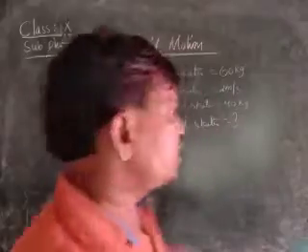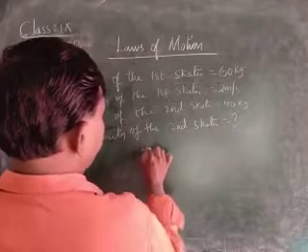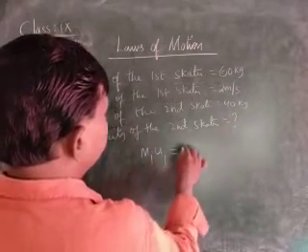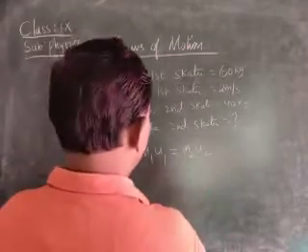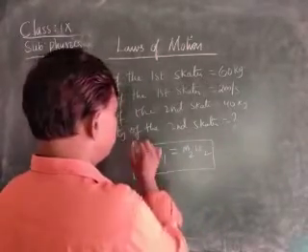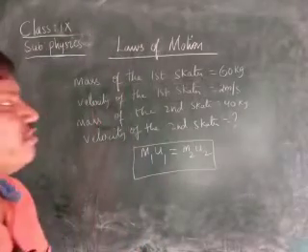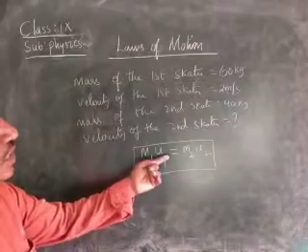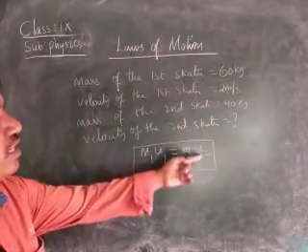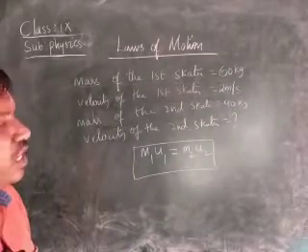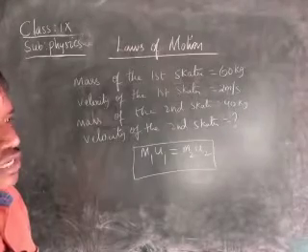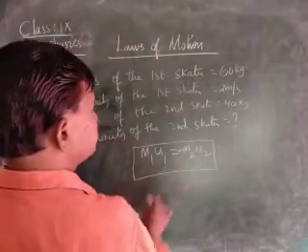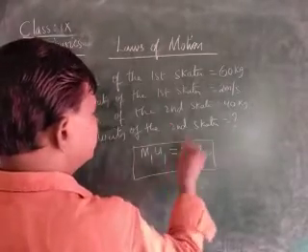Now see here, M1 U1 is equal to M2 U2, children. Why is M1 U1 equal to M2 U2? Because whatever the mass of the first body multiplied by its velocity of 2 meters per second is equal to the mass of the second body and the velocity of the second body, children. Why? Because according to Newton's third law, for every action there is an equal and opposite reaction, children. Here there is a minus sign, or we can say the opposite direction.